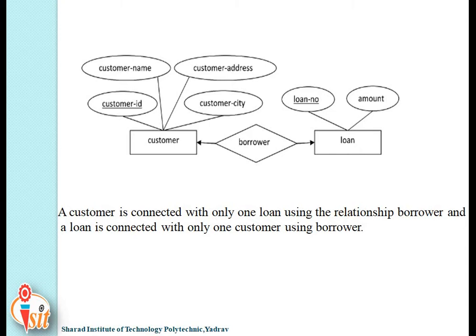How can you identify this is a one-to-one relationship? By their association line. As I told you, the directed line shows one, and here customer and loan both have a directed association line. That's why it represents a one-to-one relationship.